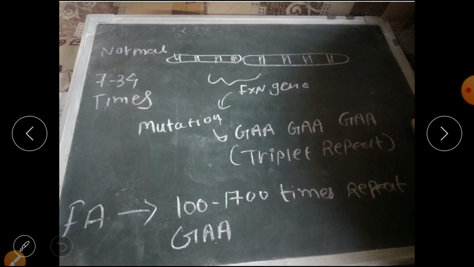Now, we can understand the normal mechanism first, that is the FXN gene. If the mutation occurs, the GAA triplet repetition occurs, that is guanine, adenine and adenine. The normal repetition is 7 to 34 times. This is the normal mechanism, and if the repetition is more than 100 to 1700 times, that leads to Friedreich's ataxia, because the abnormal mutation occurs in the gene.